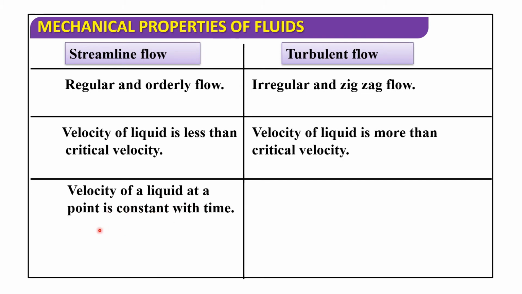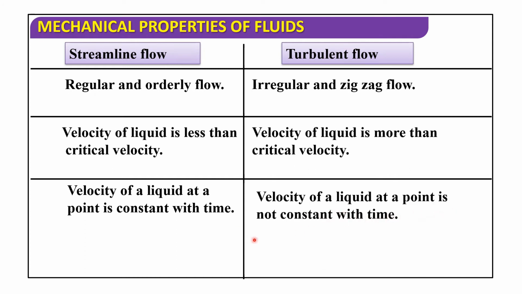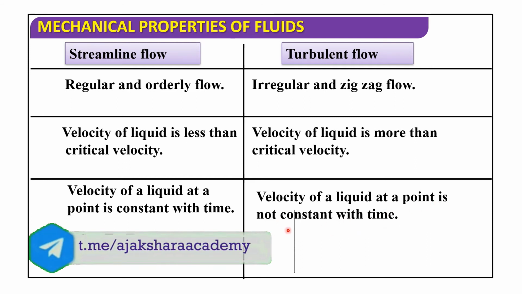Velocity of liquid at a point is constant with the time. Here velocity of liquid at a point is not constant with the time. Here it is constant and here it is not constant. In streamline flow, velocity of liquid at a point is constant. In turbulent flow, velocity of liquid at a point is not constant with the time.